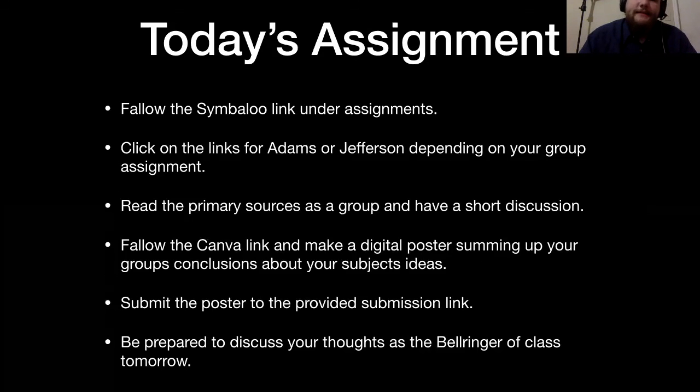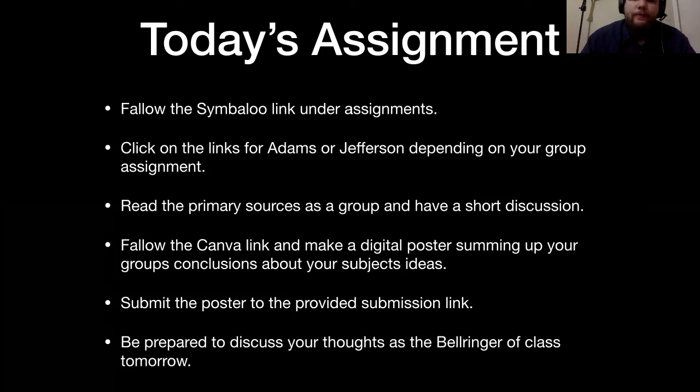So today's assignment, follow the Symbalu links under the assignments tab on your online classroom. Click on the Jefferson or Adams section, and this will bring you to the primary documents for today's assignment. I will be assigning each group either Jefferson or Adams, and you will be reading through both newspaper articles that they wrote as political tools against each other during the election.